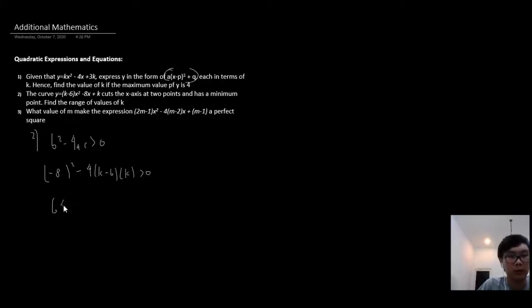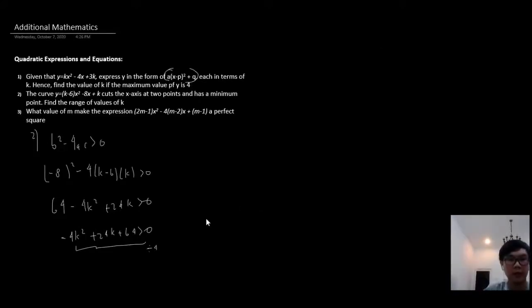So we have 64 minus 4k squared plus 24k greater than 0, which is negative 4k squared plus 24k plus 64 greater than 0.